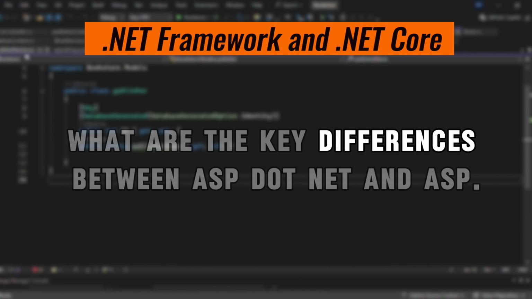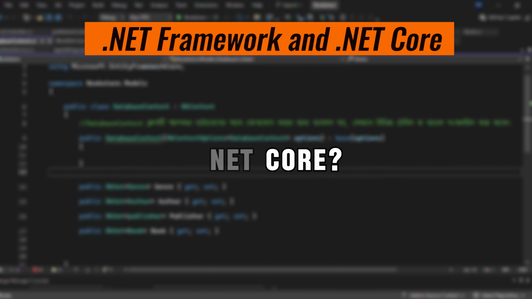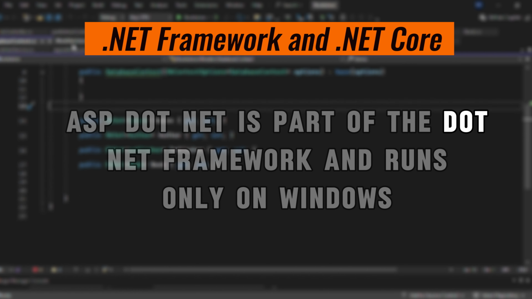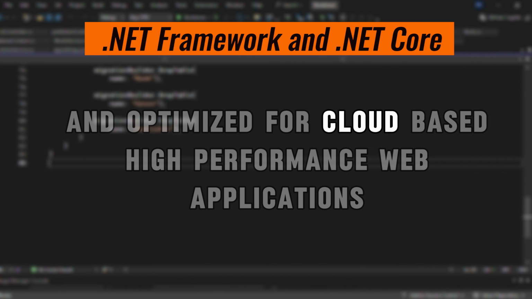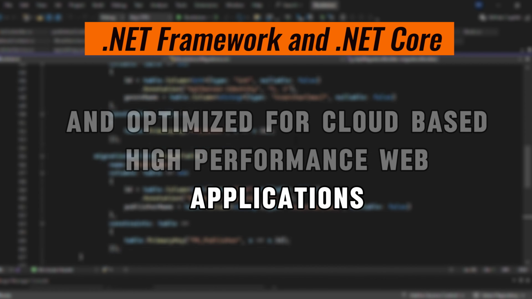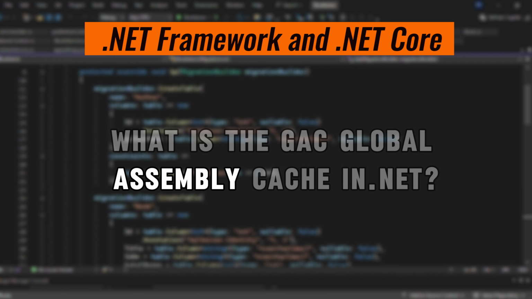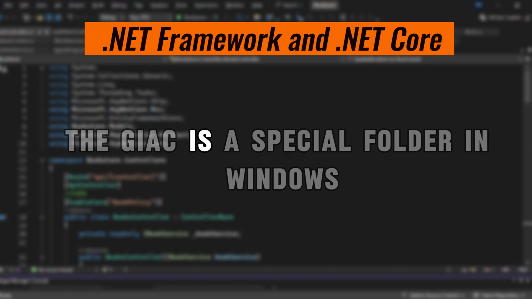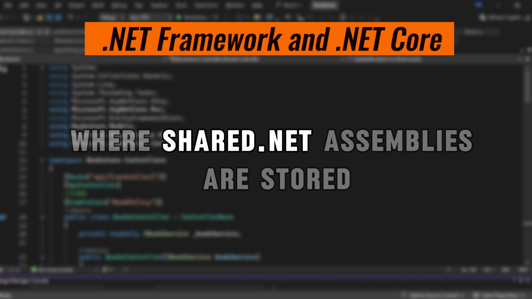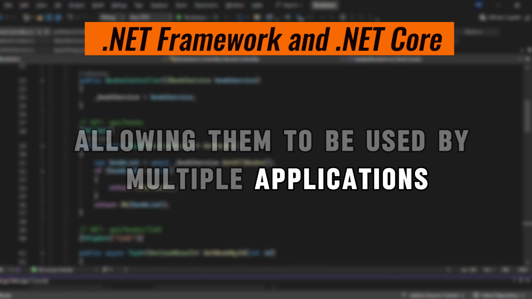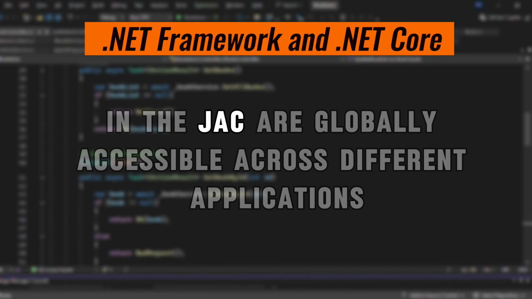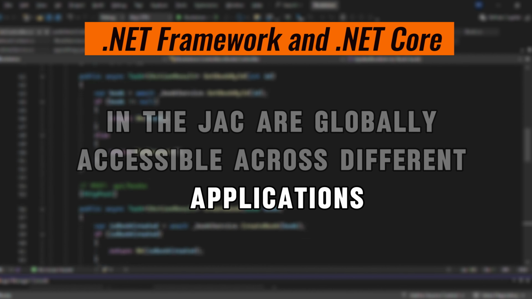What are the key differences between ASP.NET and ASP.NET Core? ASP.NET is part of the .NET Framework and runs only on Windows, while ASP.NET Core is cross-platform, modular, and optimized for cloud-based, high-performance web applications. What is the GAC, Global Assembly Cache, in .NET? The GAC is a special folder in Windows where shared .NET assemblies are stored, allowing them to be used by multiple applications. Assemblies in the GAC are globally accessible across different applications.